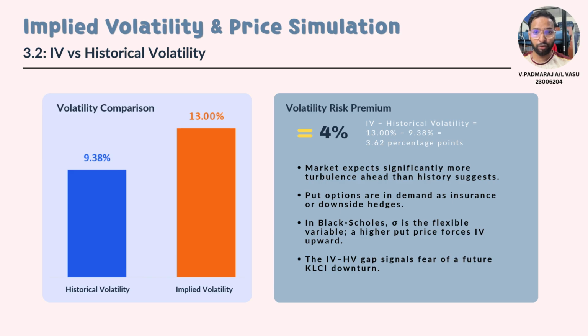So if you see there is a gap of 4%, we call this gap a volatility risk premium. This gap exists because investors worried about the market falling, so they rush into buying the put option as a protection to hedge their risk of going downwards, like buying an insurance for their portfolio.